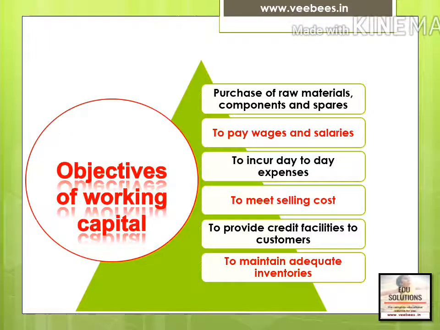Then we are discussing one more topic, that is objectives of working capital management. First one, purchase of raw materials, components and spares. Working capital is required because he has to purchase raw materials, components, spares, etc. Secondly, to pay wages and salaries. Third, to incur day-to-day expenses. Fourth one, to meet selling costs. Then next, to provide credit facilities to the customers. And lastly, to maintain adequate inventories.